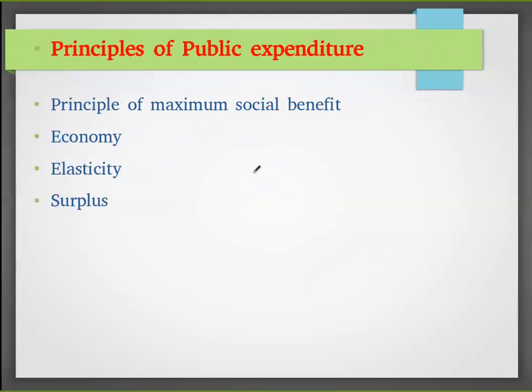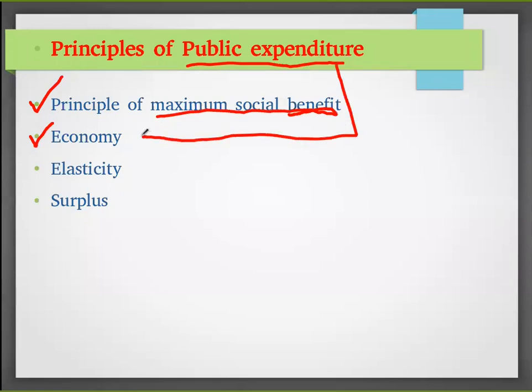So principles of public expenditure. How should a public expenditure be? It should bring maximum social benefit, that is, maximum benefit to the society and the economy. Then the public expenditure should be economical. Economical means it should be optimum. It should not go in vain. That means they should not waste the money. They should allocate it for the needy purpose only.